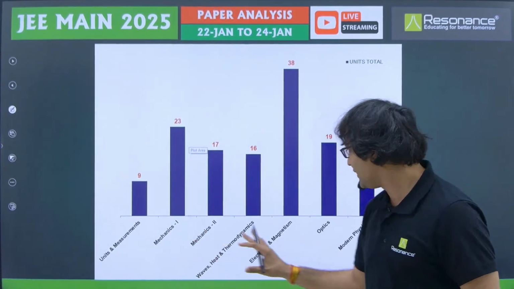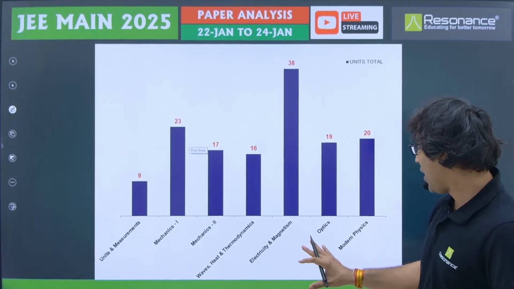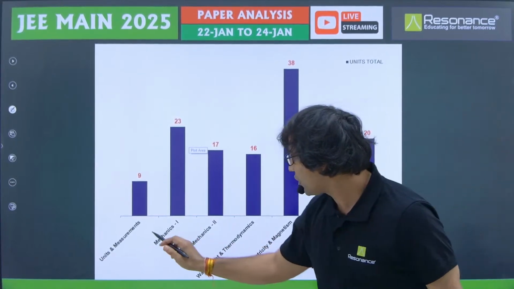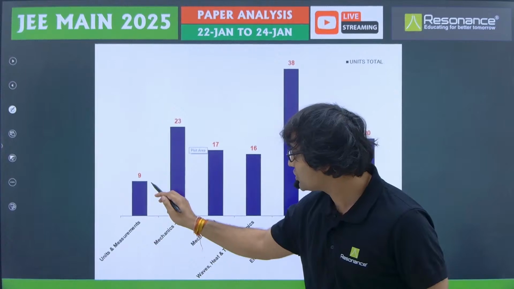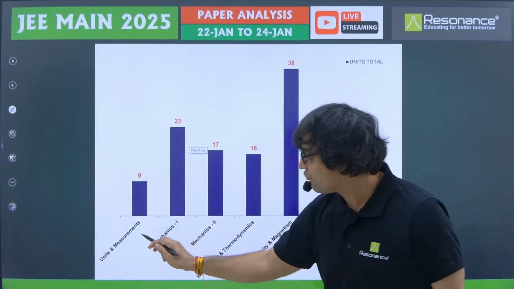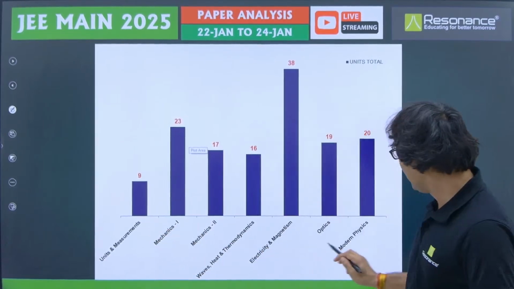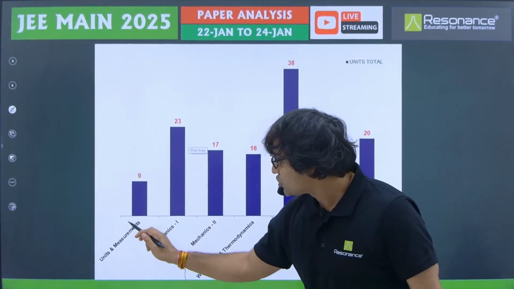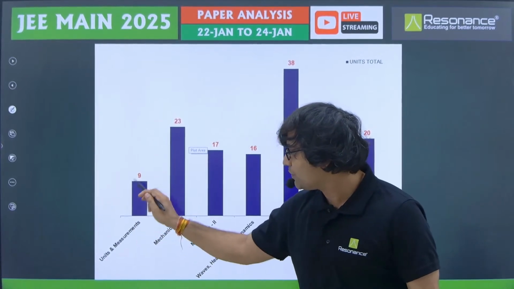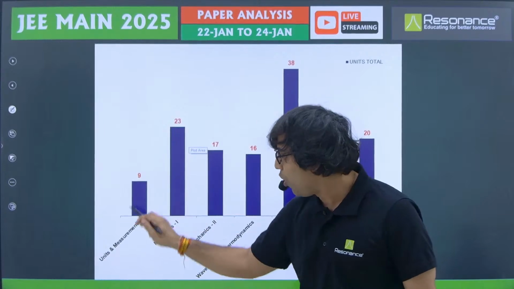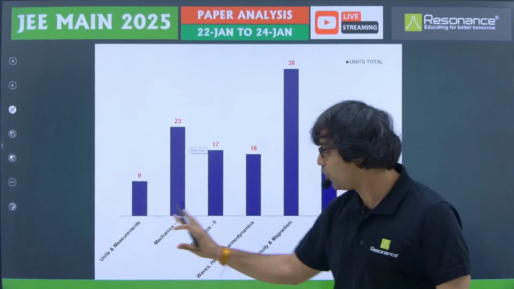I have divided the entire physics into about 6 to 7 units. In one of the units, that is units and measurements, a total of 9 questions were asked. It's a very small unit. I think among all of these, this is the smallest unit, with 9 questions being asked. That means we can say that this is the most efficient unit so far.